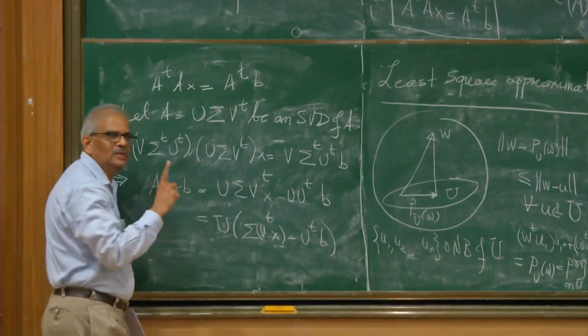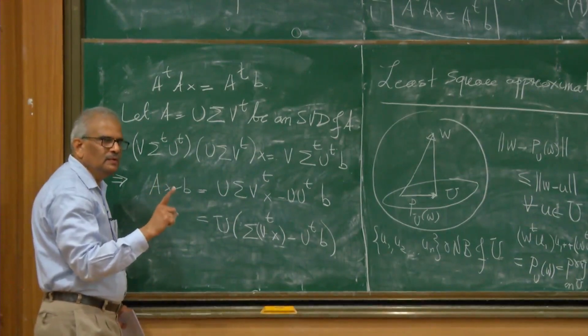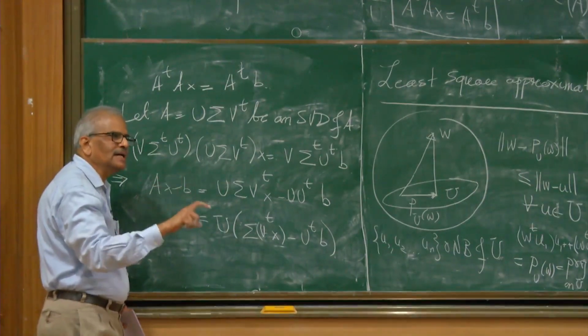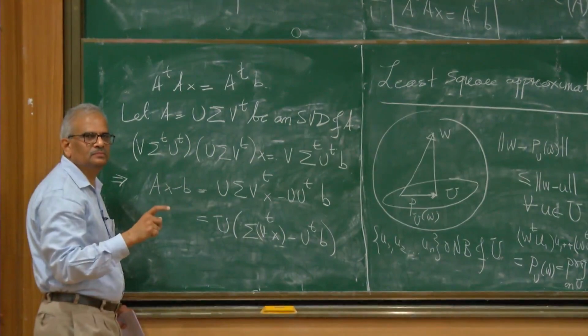But U is an orthogonal matrix. The length of Ux is the same as the length of x.